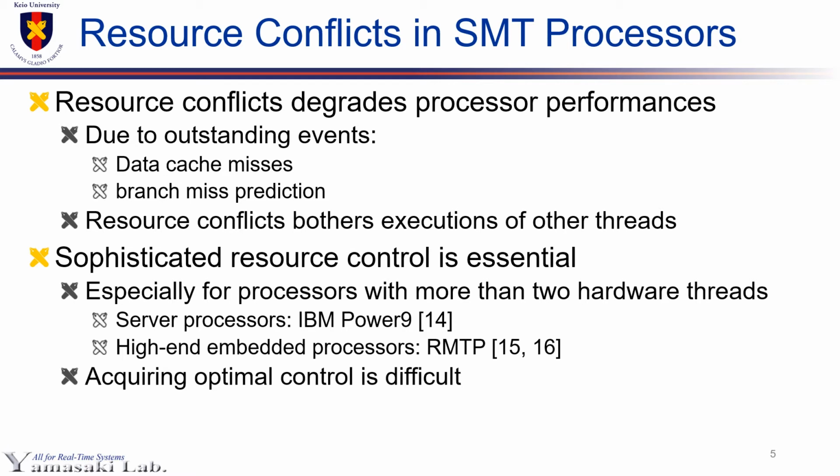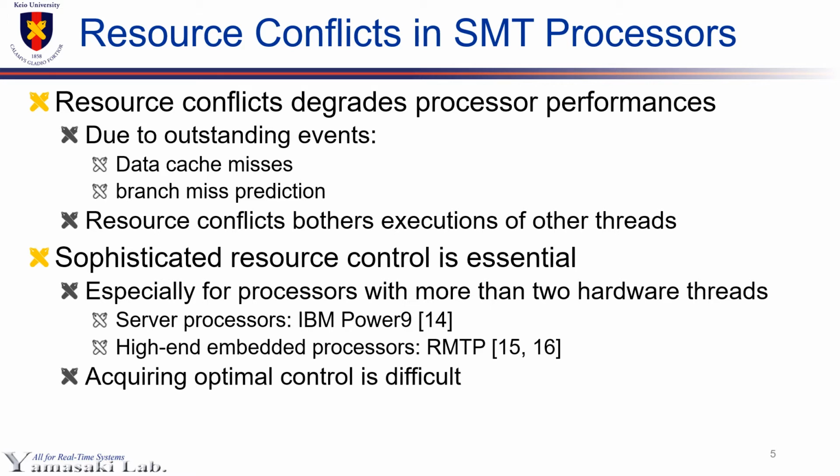Sharing resources with multiple threads causes side effects as well. On some outstanding events, resource conflicts between threads occur, which leads to degradation of processor performance. Data cache misses and branch mispredictions are two major examples of these events. In order to achieve better performance in SMT processors, sophisticated resource control is essential.